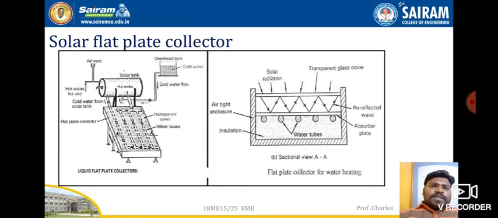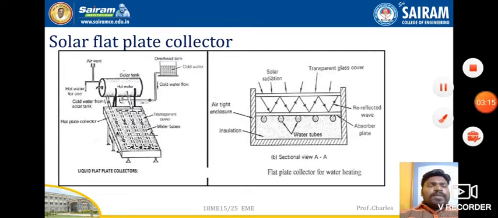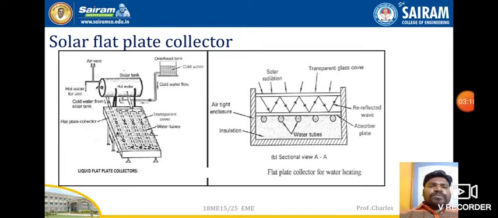Today first we will see what is a solar flat plate collector. The solar flat plate collector is also called a solar water heater. In the first image you can see a solar water heater which is fixed over the terrace of a building. If you zoom in and look at it intensively, the second image will tell you how it works. In the first image, this is the solar flat plate collector.